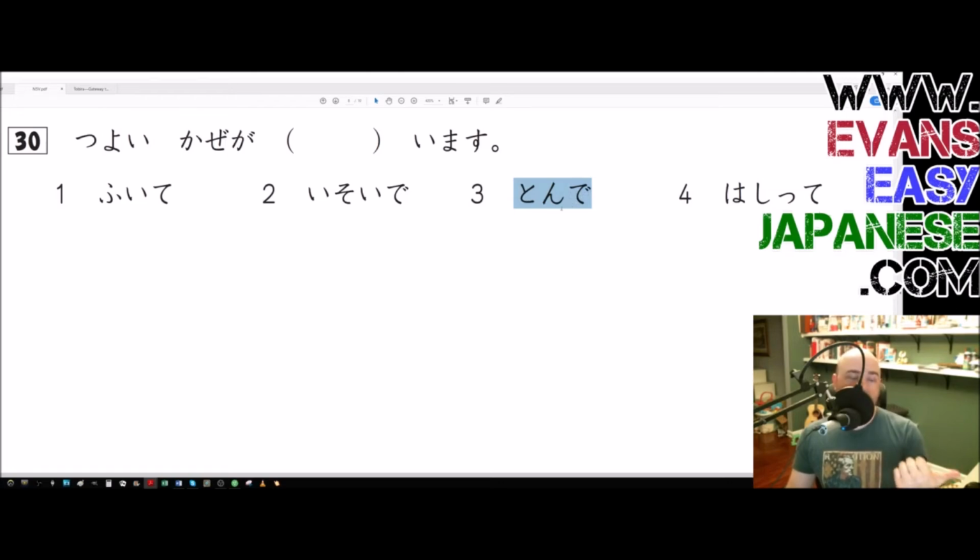Once again, bu, mu, and nu are the only ones that turn into nde. Tonde is for tobu, tobimasu. Once again, it's a group 1, and it means to fly in general. So the strong wind is flying. You would probably be tempted to say that one possibly, but fuite is just so much better. And also, wind doesn't really fly, does it? It's not like your wind's going to take you to Japan, unless you're like Totoro or something. Tonari no tonde iru Totoro.